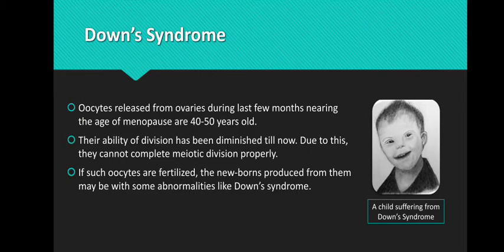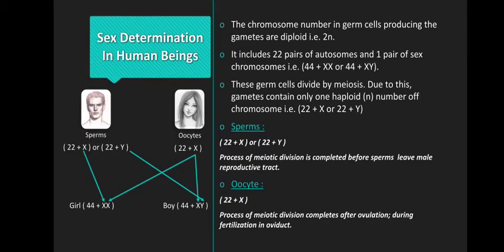Now if such a woman plans for a baby, the newborn may have some abnormalities like Down syndrome. A photo of a child suffering from Down syndrome is shown. You have already studied genetic variations last year, right? So I hope this is clear to everybody.